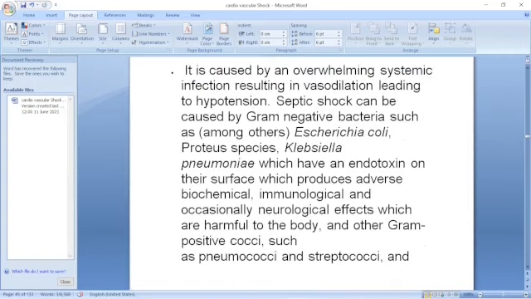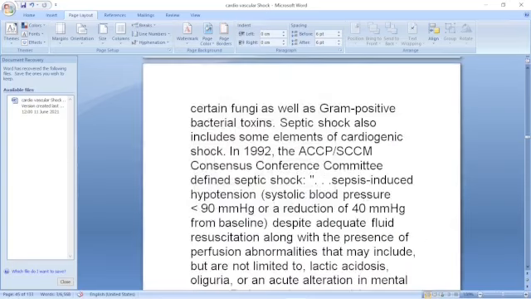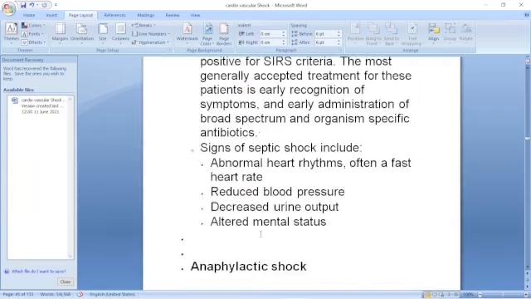That is the septic. So this is septic shock.